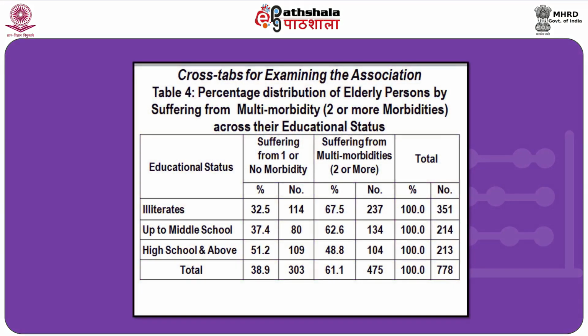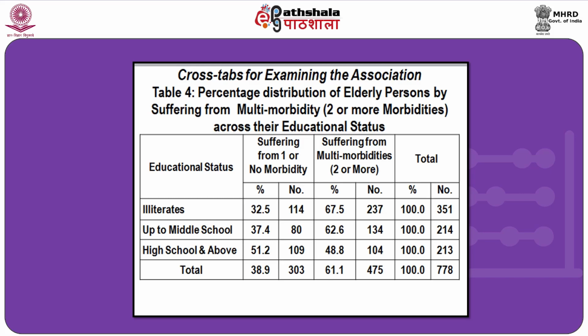As one can see from this table, the elderly persons who are suffering from one or more morbidity and suffering from multimorbidity are cross tabulated by their educational status. So, the percentages have been calculated among illiterates, up to middle school and high school and above row wise, and therefore the percentage of 100 is computed row wise.